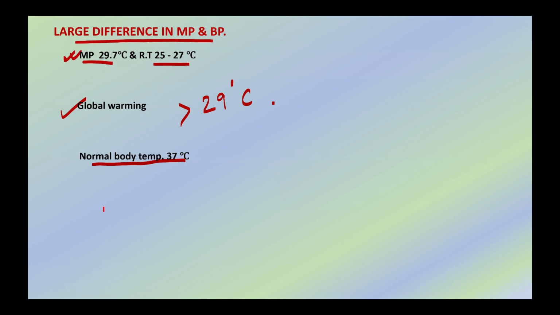Gallium has a high boiling point of 2204 degrees Celsius. Such a large difference. In fact, gallium is one of the metals with such a large difference in melting point and boiling point, and this unique property of gallium is used in its application. But why is there such a large difference? The answer is based on a very simple concept of bonding force. And this is an assignment for you all. Please write its answer in the comment box.